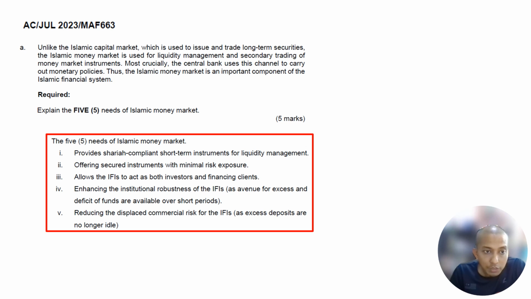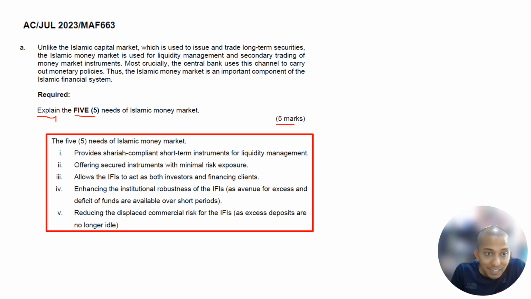Now the question: explain 5 needs for the Islamic money market. The mark is only 5, and the question asks you to explain 5. Normally when the question asks to explain 5, you need to explain. But because it's only 5 marks for 5 points, there is actually no need to really elaborate. So this is an example of the answer.